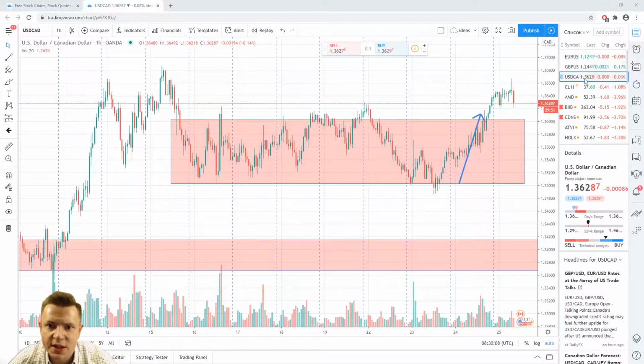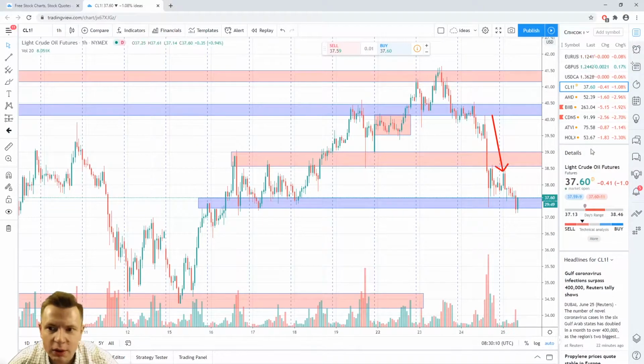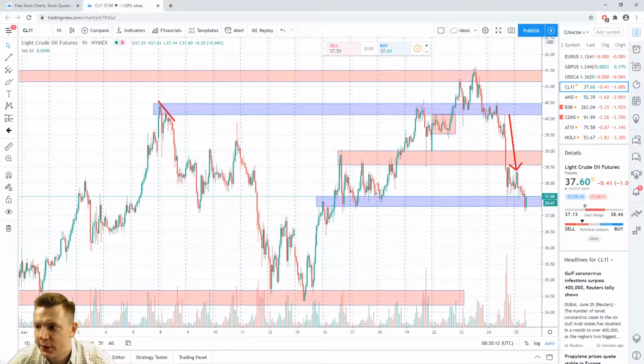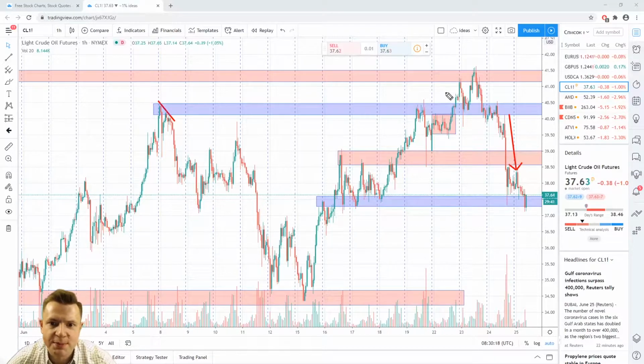Another idea was in oil. In oil, as I said in the previous recommendation, after a false breakout of this level, 40.50, you can short oil. The first target around 39, the second target around 37.50. As you can see, price hit my first target and second target too.